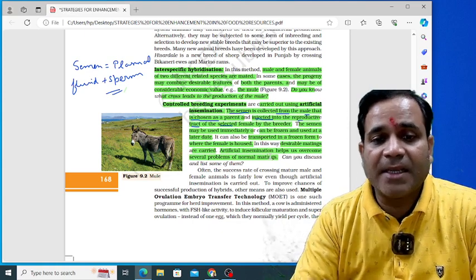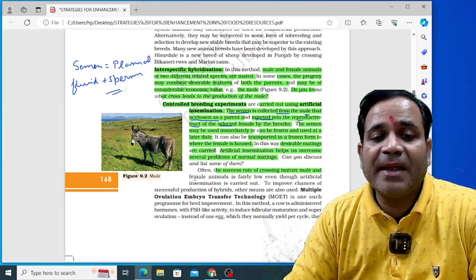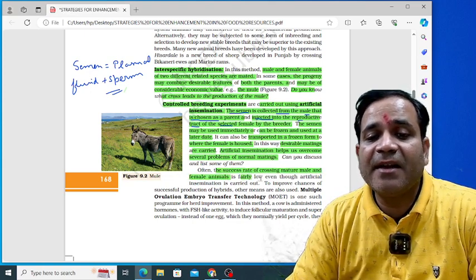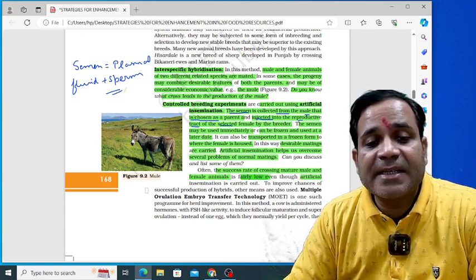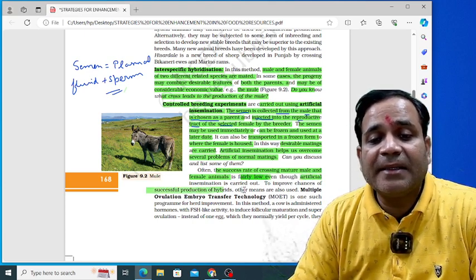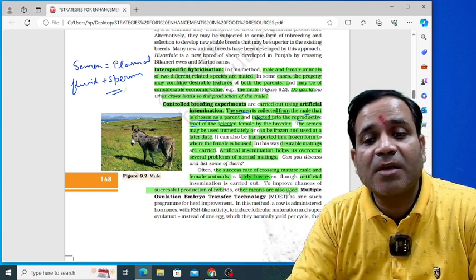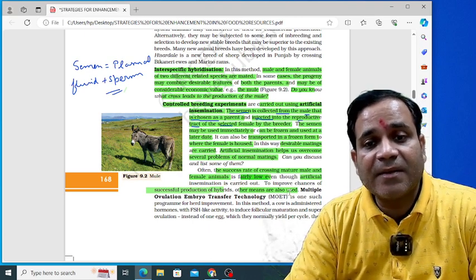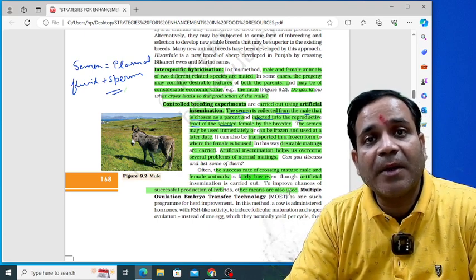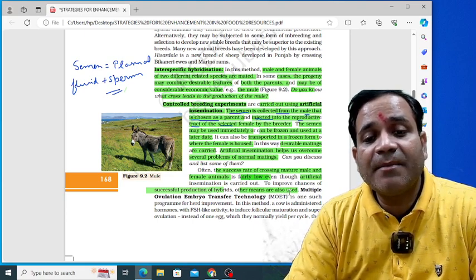Now see, often the success rate of crossing a mature male and female animal is fairly low, my dear. Even though the artificial production of hybrids is successful, other means are also used. Whenever the fertility rate becomes low, what do we do at that time? We use artificial insemination, artificial methods, my dear.